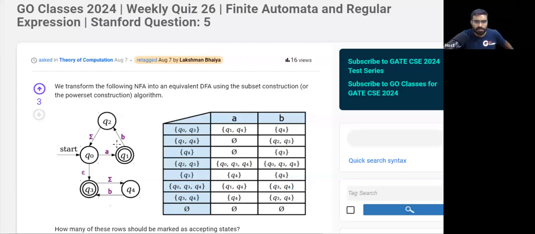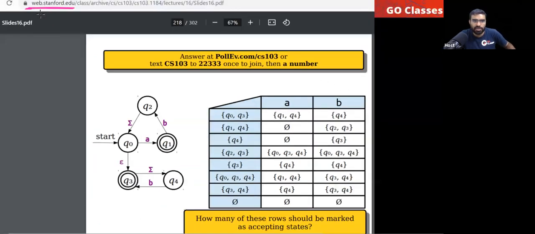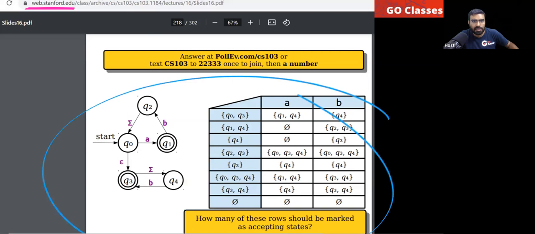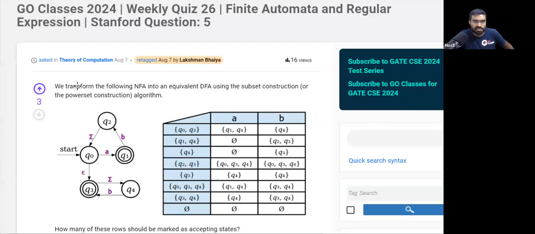Let's move on now. Now let's see this question. This is another question from Stanford, question number 5 in this weekly quiz. So tell me the answer for this question. Read the question carefully. The question says that we transform the following NFA into an equivalent DFA. This NFA is given to you. We convert this NFA into an equivalent DFA using the subset construction algorithm.